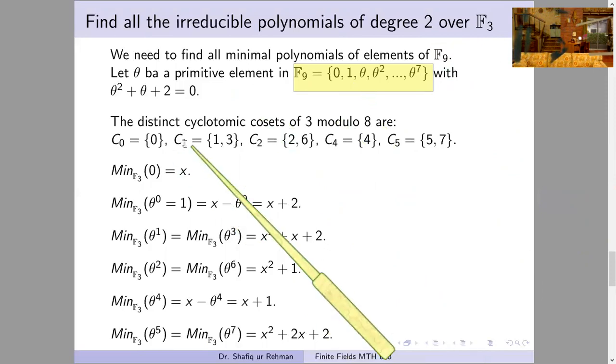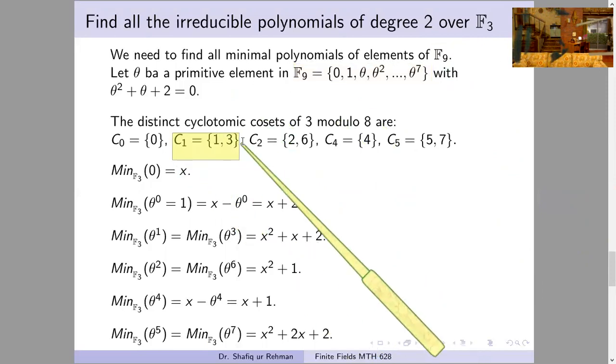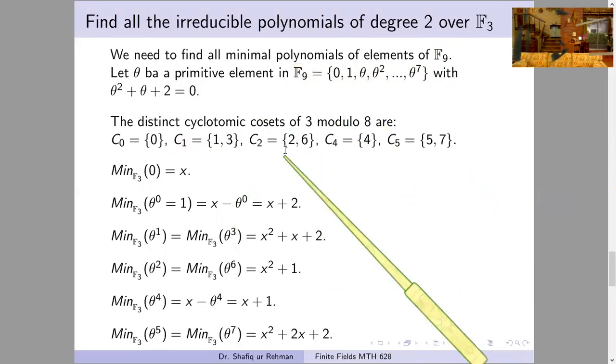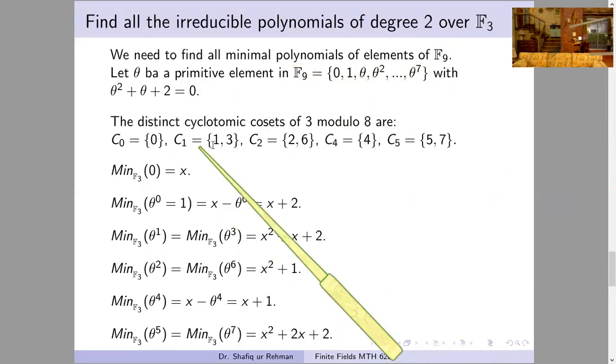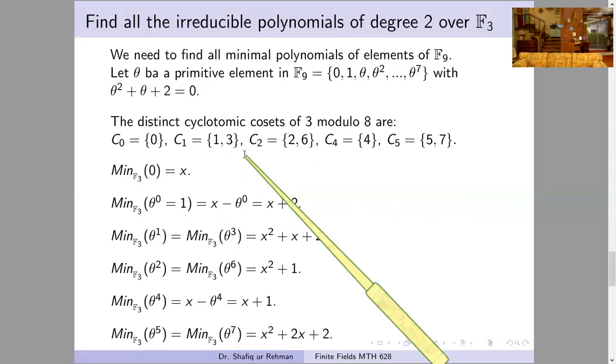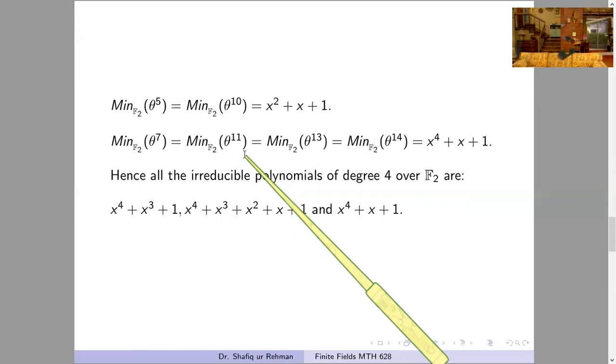And you note from the cyclotomic cosets that we have three cyclotomic cosets of cardinality 2. Therefore, we will get 3 polynomials of degree 2 in this set. And these polynomials will be monic. This process will give us the monic irreducible polynomials.